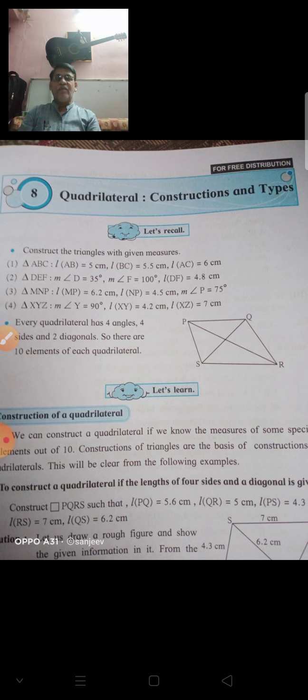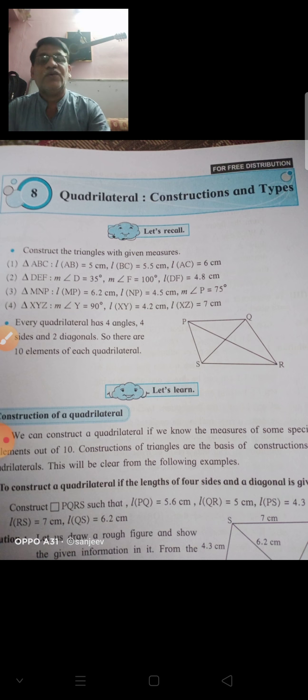Only remember that there are many types of quadrilaterals, and the names of different types of quadrilaterals are square, rectangle, parallelogram, rhombus, trapezium, kite. All these are quadrilaterals. Okay, so we learn the properties of quadrilateral in ninth standard. Here in 8th standard we learn the construction of quadrilateral. How to construct the quadrilateral?